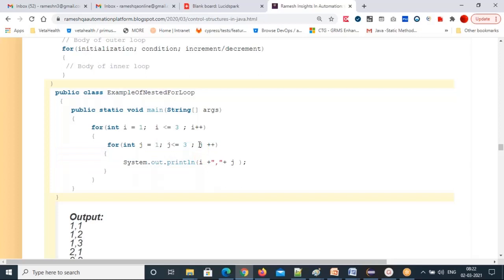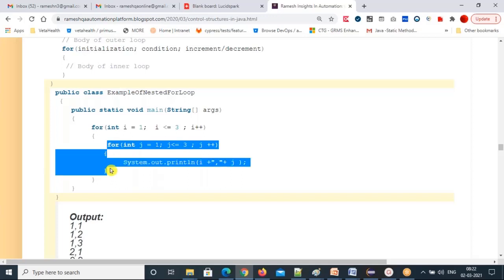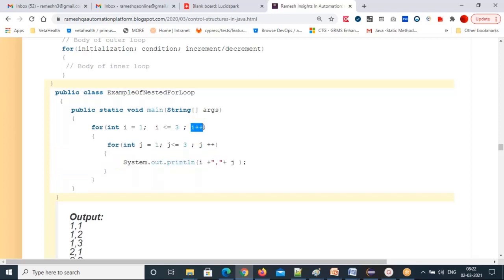Now j value will update. 3 plus 1, 4. 4 less than or equal to 3. True or false? False. False means, what I told you, it won't come inside this inner for loop. It will go to the outer for loop, this i plus plus.